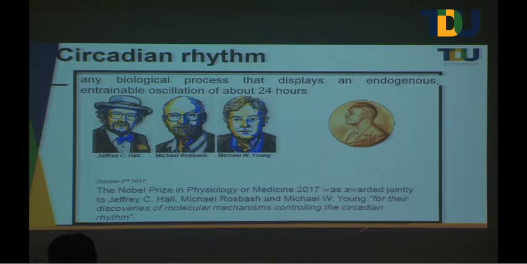Jeffrey C. Hall, Rosbash and Young discovered the molecular mechanisms controlling the circadian rhythm. When I say they discovered the molecular mechanism, they have not elucidated the complete story of all the components which create this biological clock.